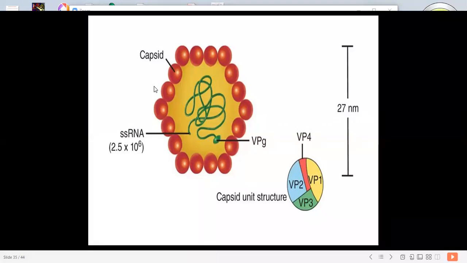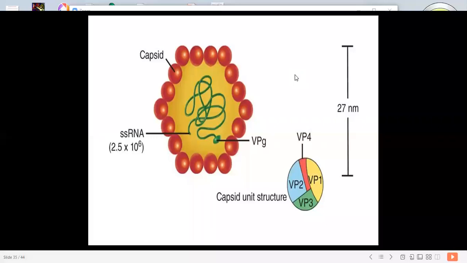The specific antibody against HAV which appears first after infection is immunoglobulin M. This IgM appears in the blood at the onset of symptoms, constituting a reliable marker for acute infection.